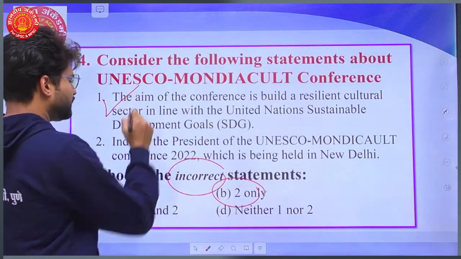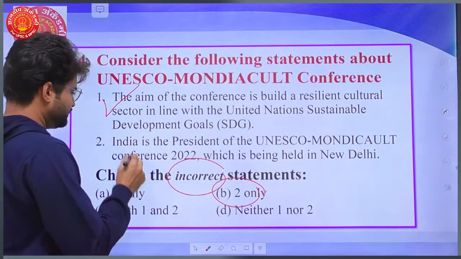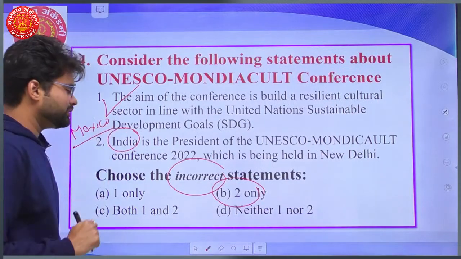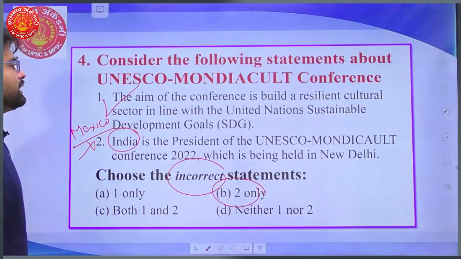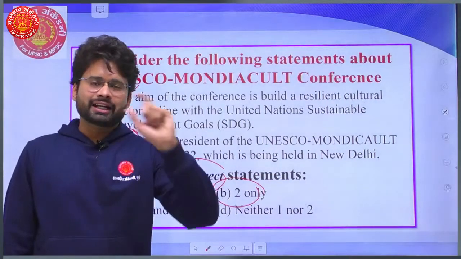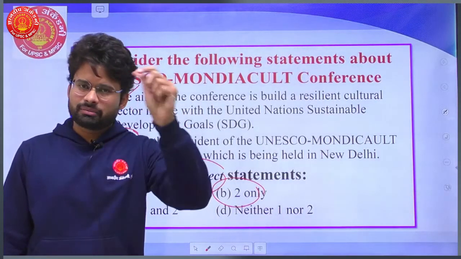Okay, so this is fine, and Mexico should be the correct word in this statement, right? Second statement. UNESCO Mondiacult Conference. The keyword here is aligning the cultural activities, cultural events with the sustainable development goals. Okay.